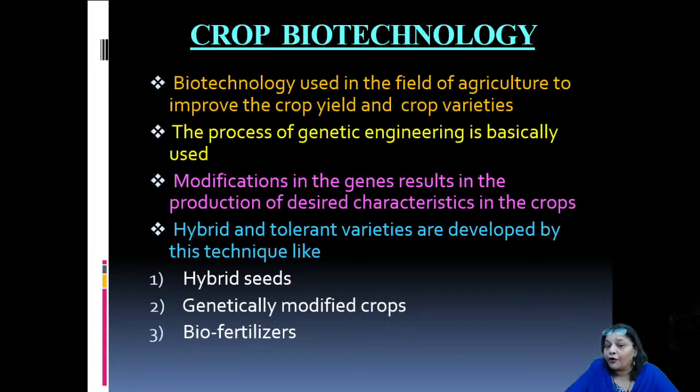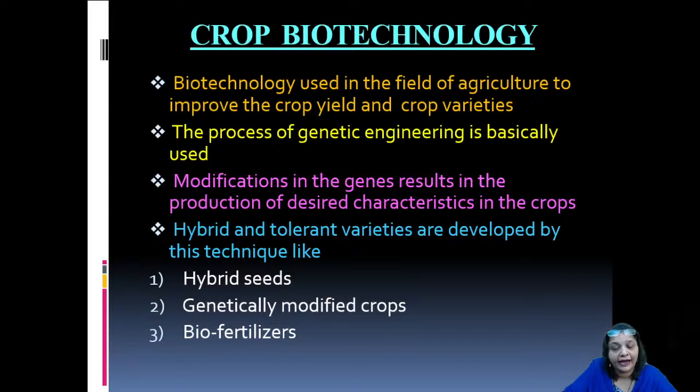Let us start with crop biotechnology. The biotechnology used in the field of agriculture to improve the crop yield and crop varieties comes under crop biotechnology. The process of genetic engineering is basically used here. What exactly is done is genes are modified, which results in the production of desired characteristics in the crops. So crops are genetically modified, of course, by various trial and error methods.